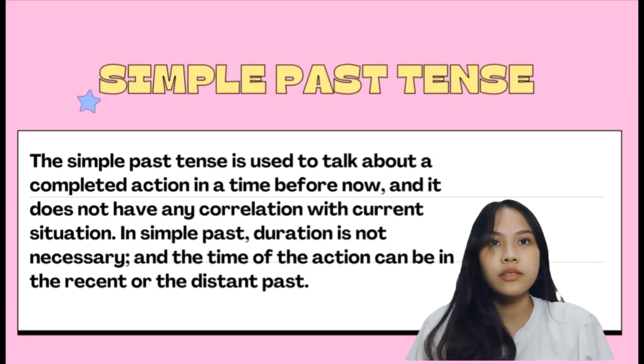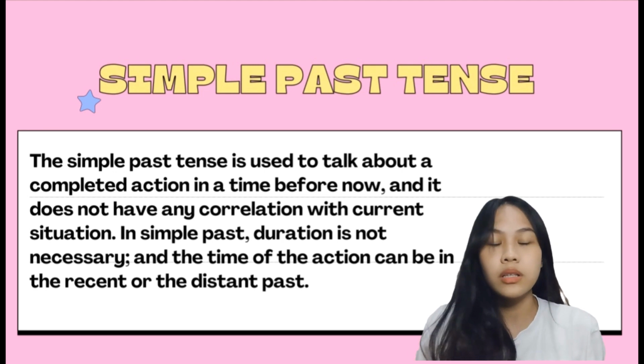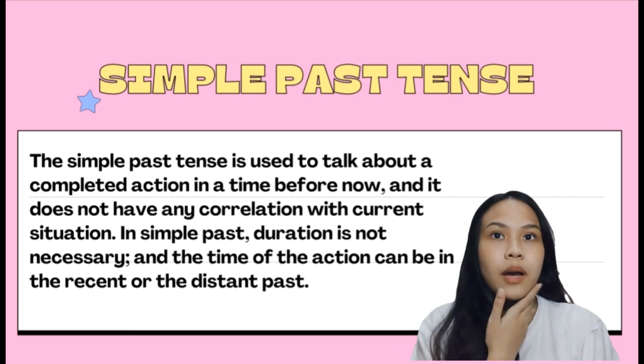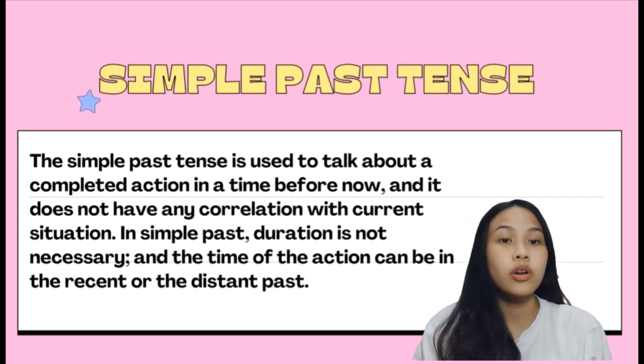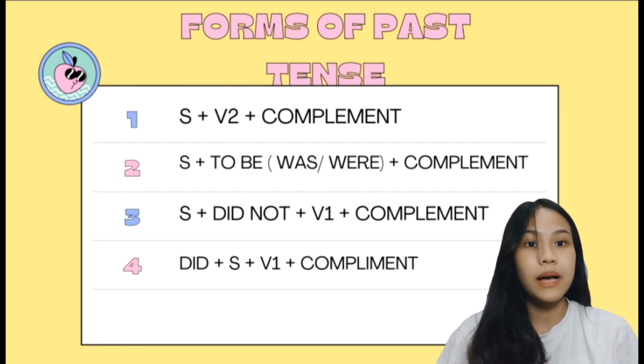Now we are moving to the simple past tense. Simple past tense is used to talk about a completed action in a time before now, and it doesn't have any correlation with the current situation. In the simple past tense, duration is not necessary, and the time of the action can be the recent or the distant past. There are 3 forms for the simple past tense.